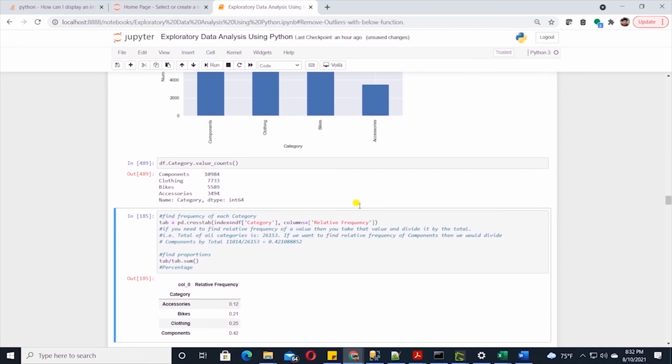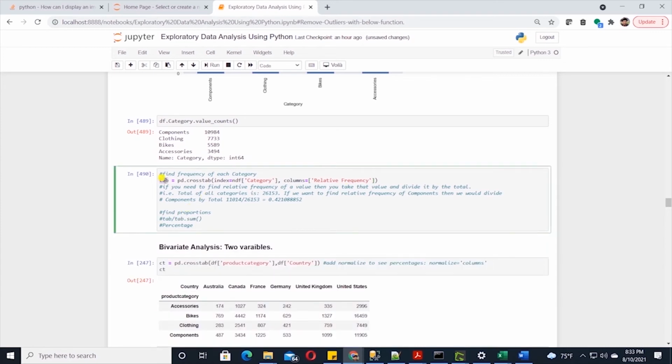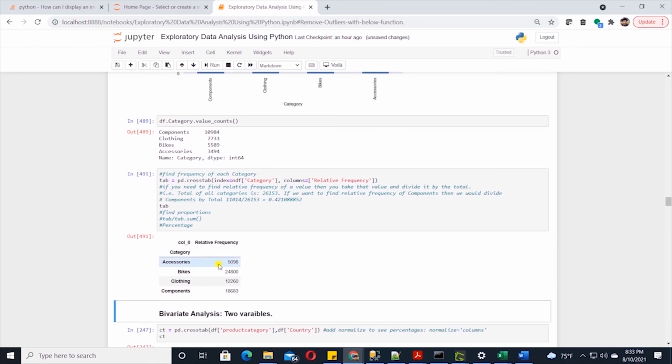We can also find the frequency of each category in our variable with the help of pd.crosstab. We provided our category variable and set the column to relative frequency. First, let's see the actual numbers. So I will comment out and call the tab variable. This is the relative frequency in numbers.